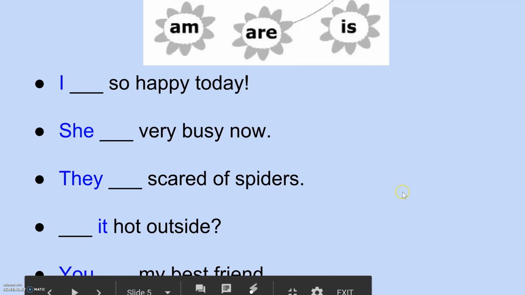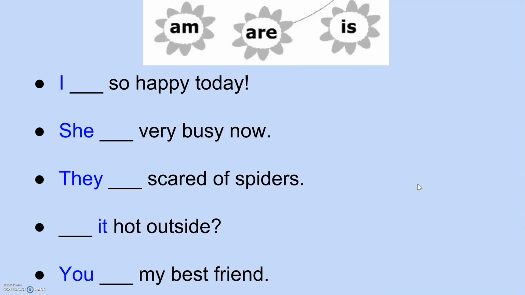And to make it make more sense, maybe, here are some example sentences that will use the verb to be. And here are the three forms that we just talked about: am, are, and is. So in the first sentence, I blank so happy today. So we'll think about which form we'll use, and on the next slide, I will show you the correct answer. The next one says, she blank very busy now. The third one, they blank scared of spiders.